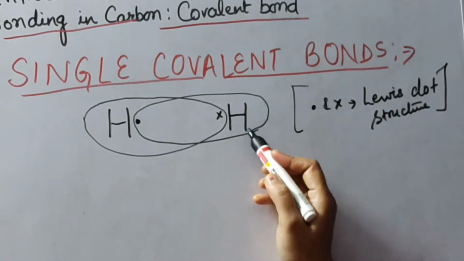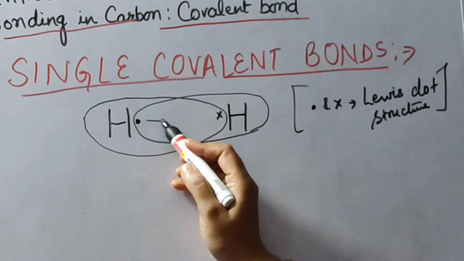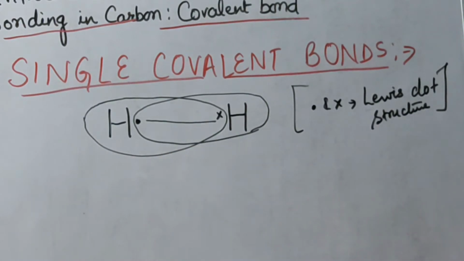To form a single covalent bond. Why am I saying single covalent bond?